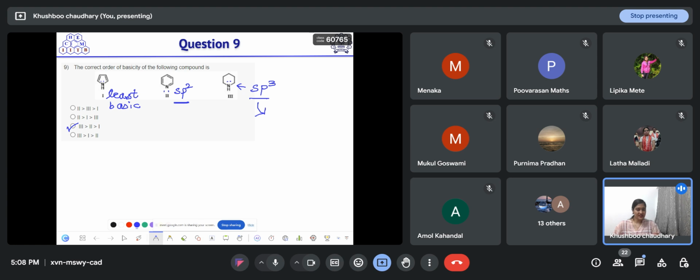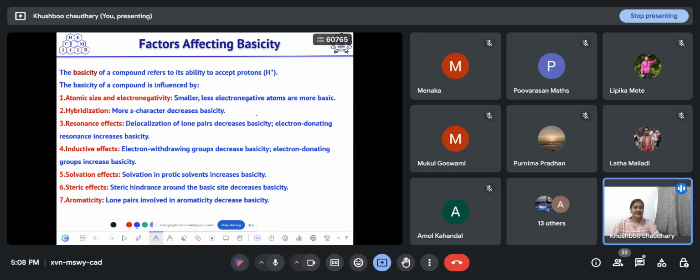So whoever is saying option B, you have to keep in mind that while predicting the basicity of any compound, first of all think about hybridization also. That will also affect the basicity of any compound. So these are the factors that affect basicity. Firstly, atomic size and electronegativity. Smaller size, that means less electronegative atom, are more basic. Then more s character will decrease the basicity, as those electrons are more tightly bound to that atom and are not available for donation to the proton source.